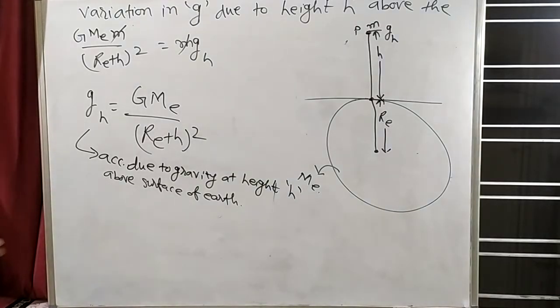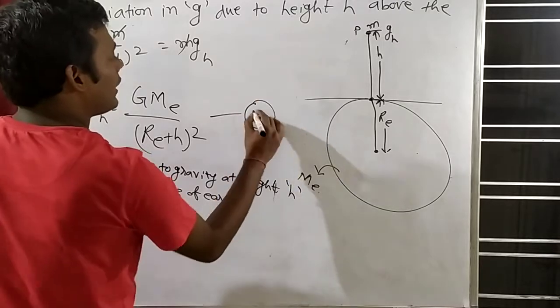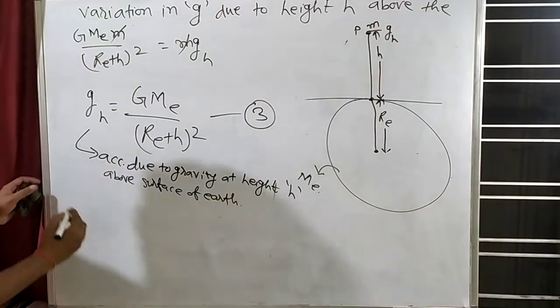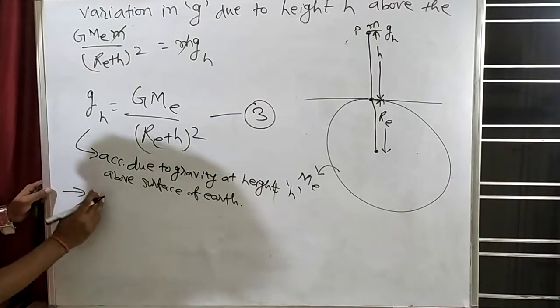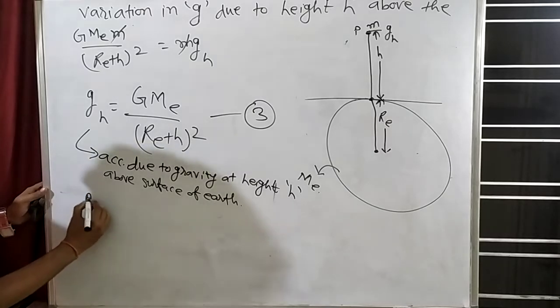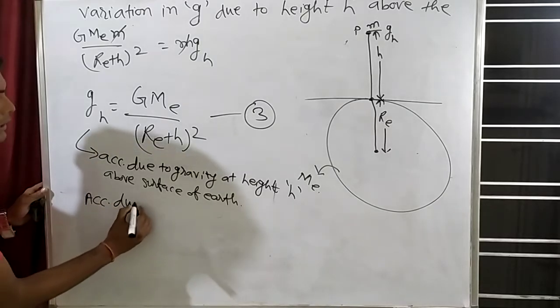Can we calculate the acceleration due to gravity at the surface of earth? Let's say this equation is our equation number 3. Now we want to calculate the acceleration due to gravity at the surface of earth.